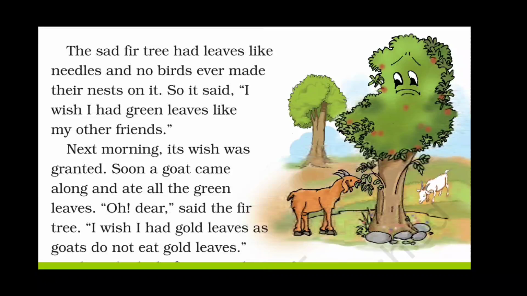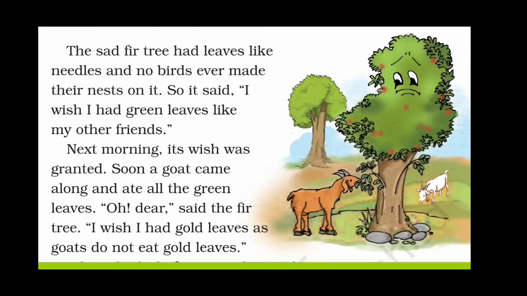So now we see that this fir tree was very sad. Why was he sad? Because he had leaves like needles. And because of that, no birds ever made their nests on it. The tree was all alone. So he wanted to have some leaves like some of his friends. And this wish was granted by the magic tricks.